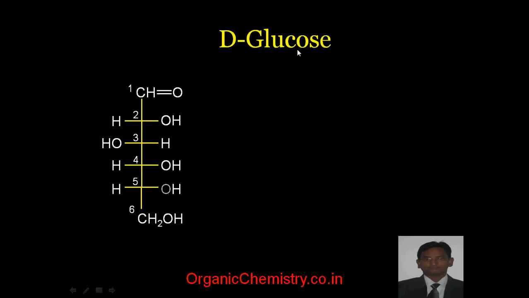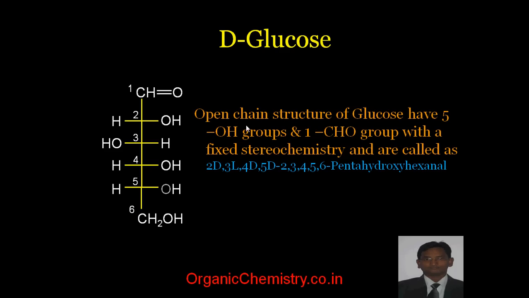This is the structure of D-glucose, in which the first carbon has a CHO group, and the second, third, fourth, fifth and sixth carbons all have an OH group. The open chain structure of glucose has 5 OH groups and a first CHO group with a fixed stereochemistry. The stereochemistry of carbon 2 is D, 3 is L, and 4 and 5 have D configuration. If OH is written on the right hand side, it is called D, and if OH is written on the left hand side, it is called L. So the IUPAC name of glucose is 2,3,4,5,6-pentahydroxyhexanal.